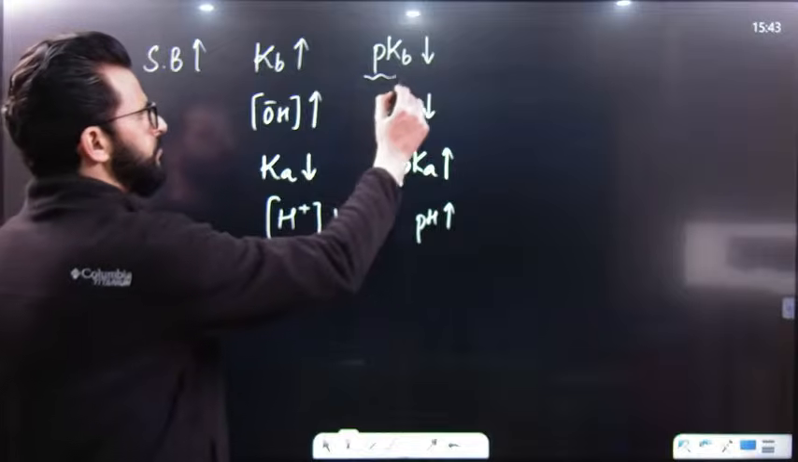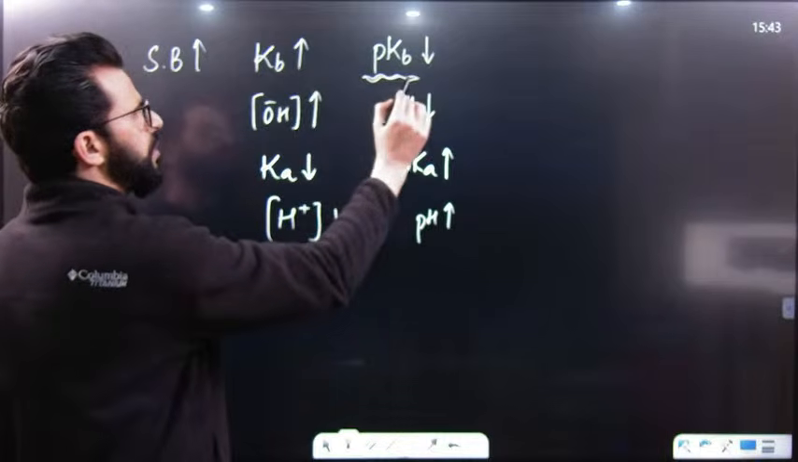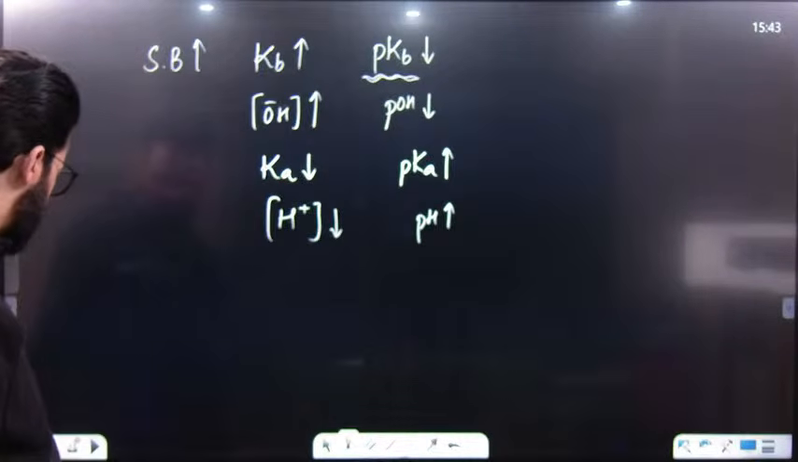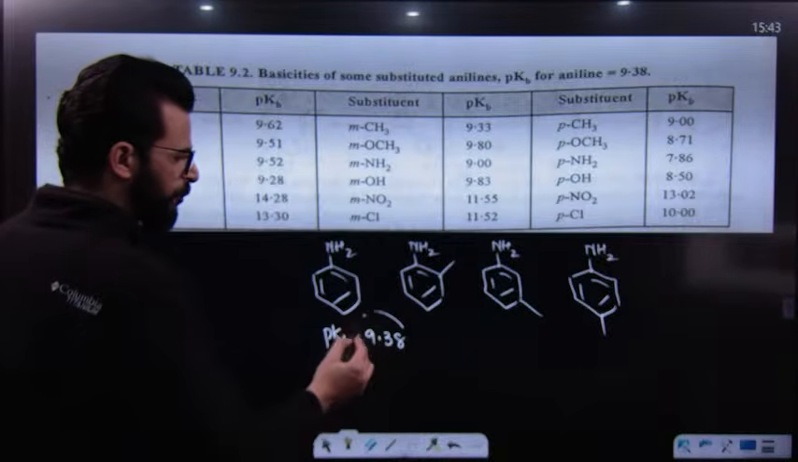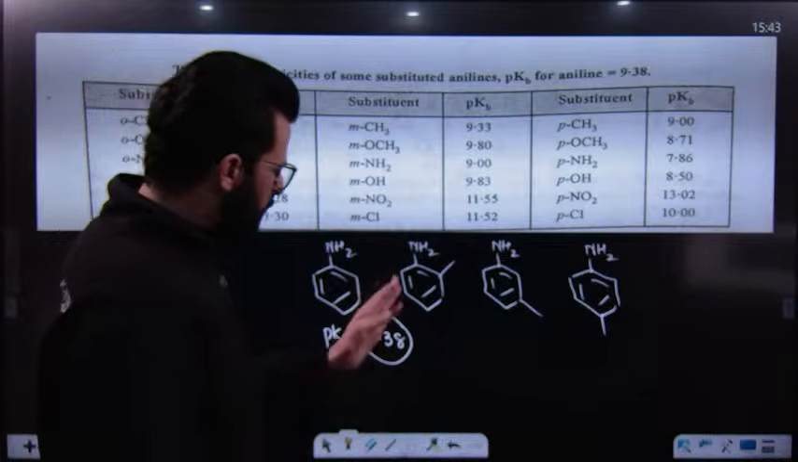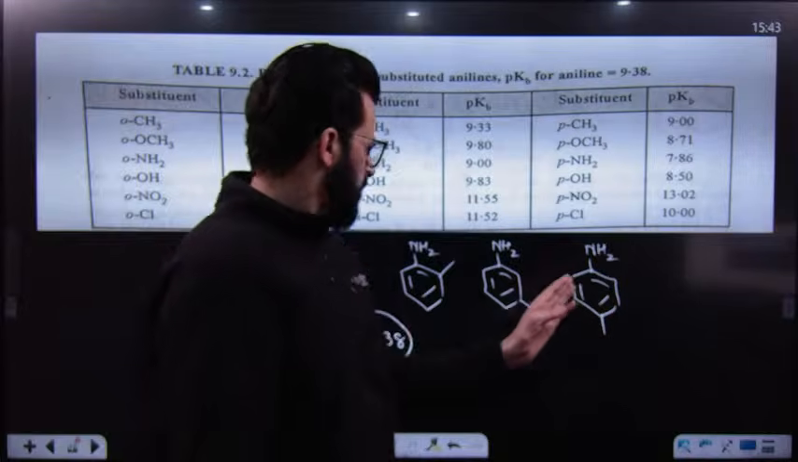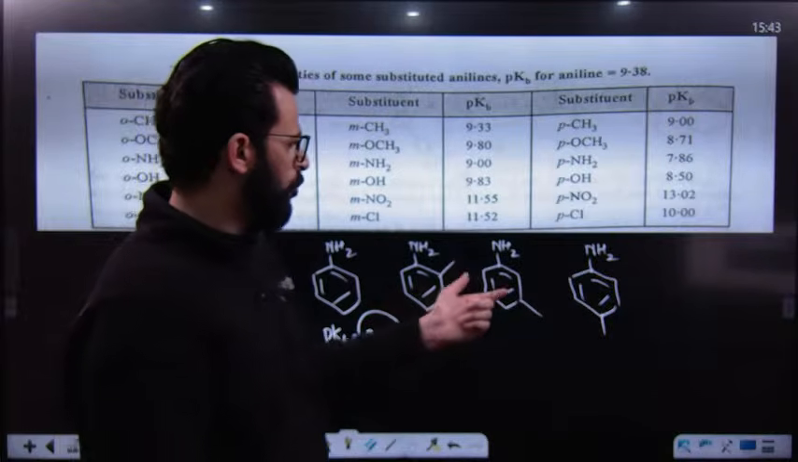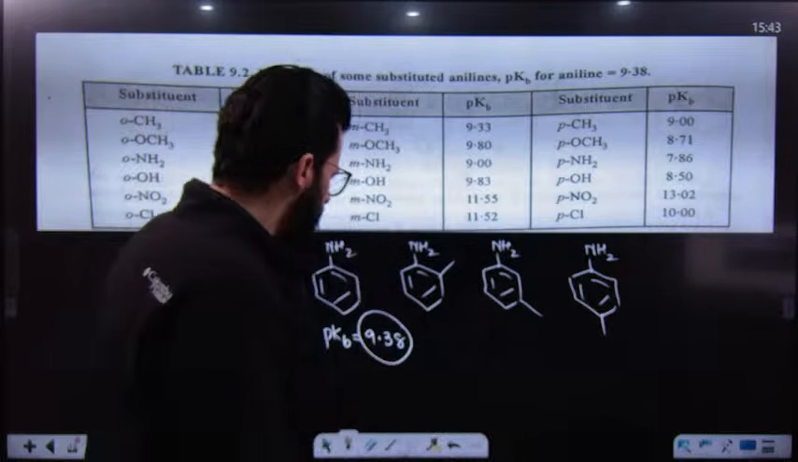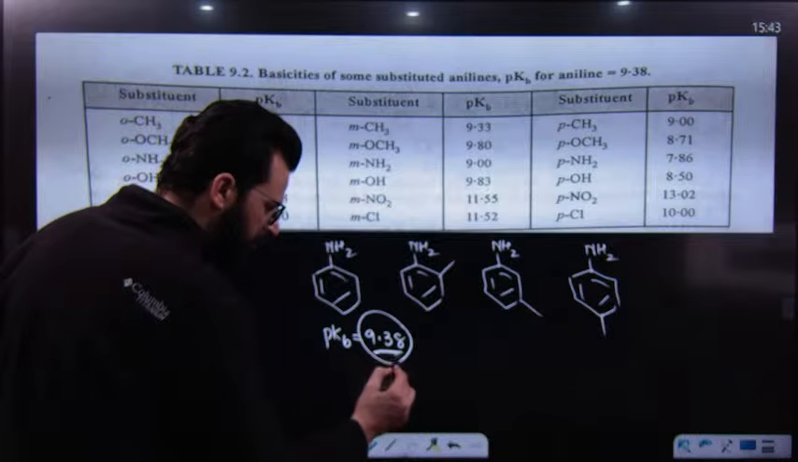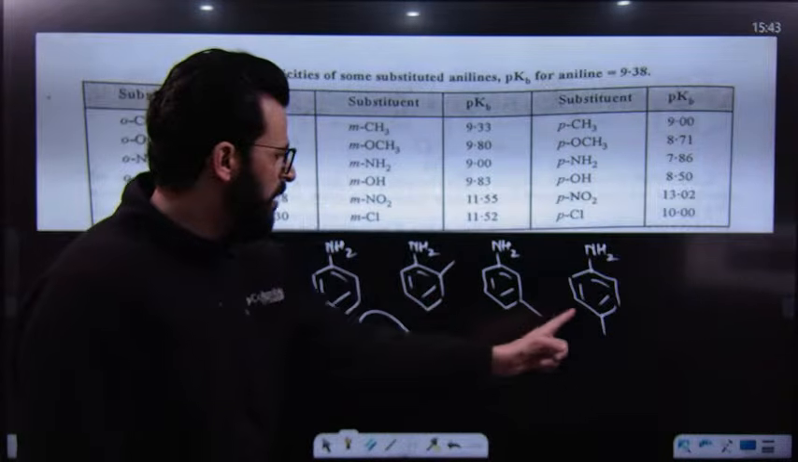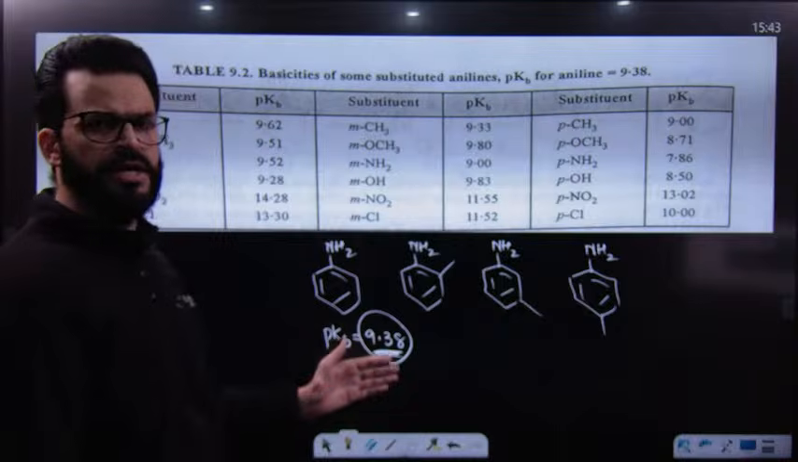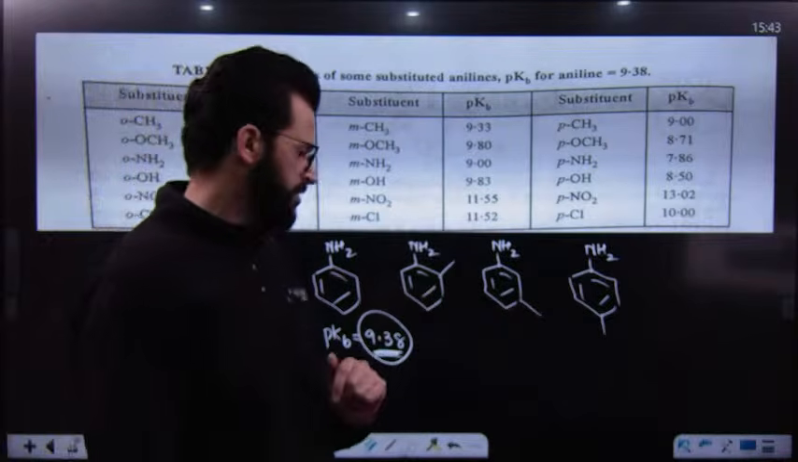Now here, what is the relation between strength of base and pKb? It's an inverse relation, so have a look. If pKb is 9.38, that means if any amine base, whether it is ortho, meta or para, is having a value greater than this, that base will be a weaker base. If any among these is having a lesser pKb value than this, that means it's a stronger base than this.